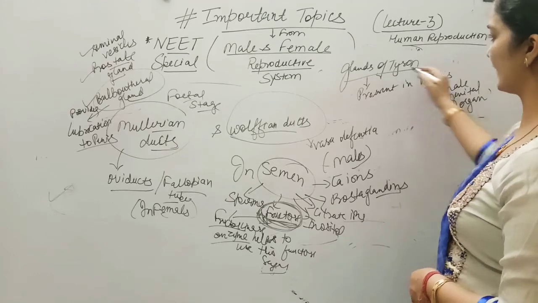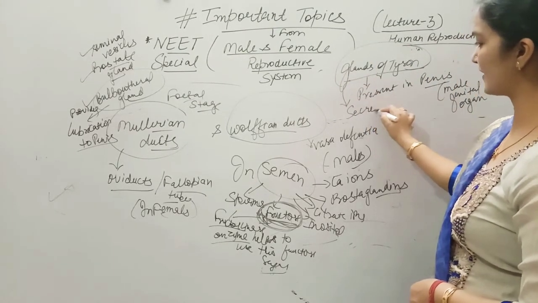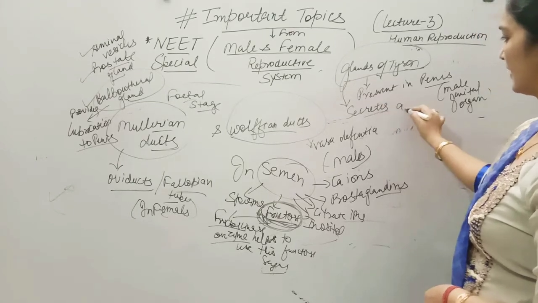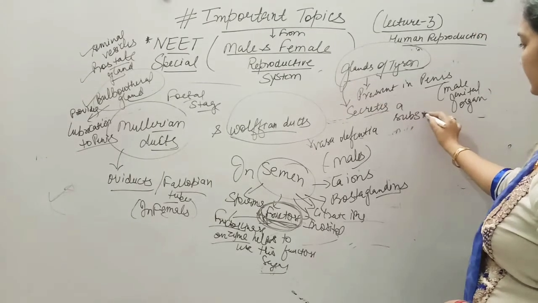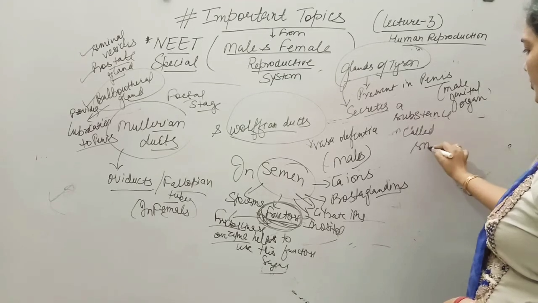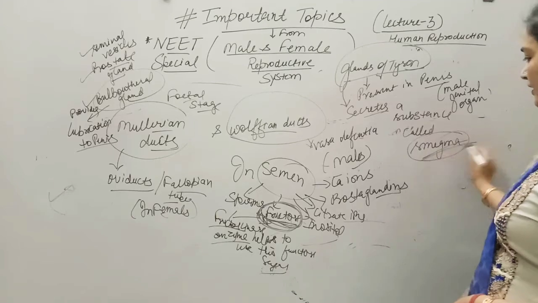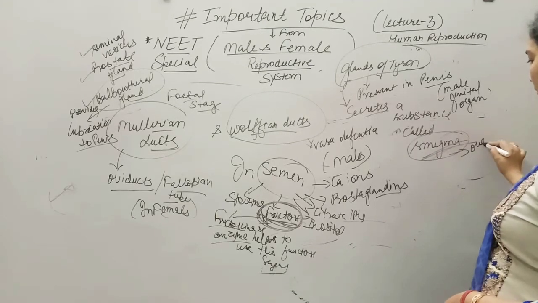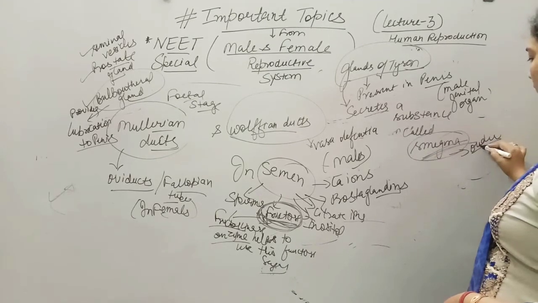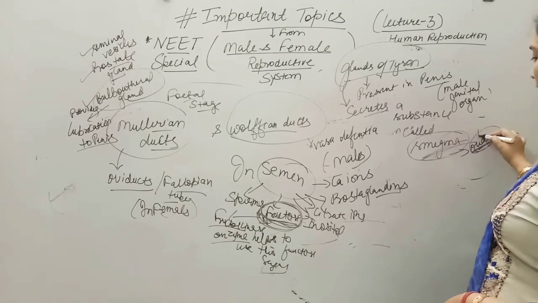So why is this present? This secretes a substance called smegma, which has a bad odor.